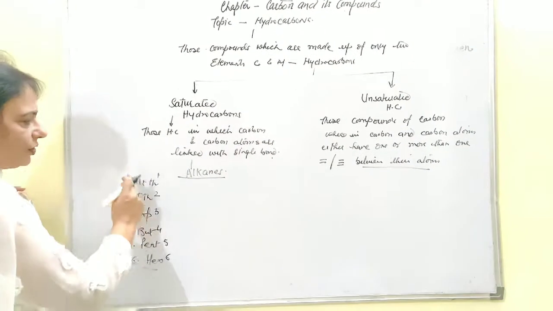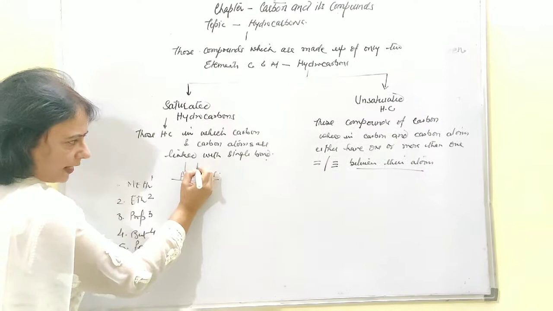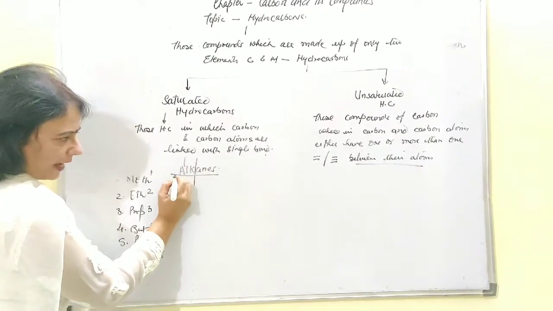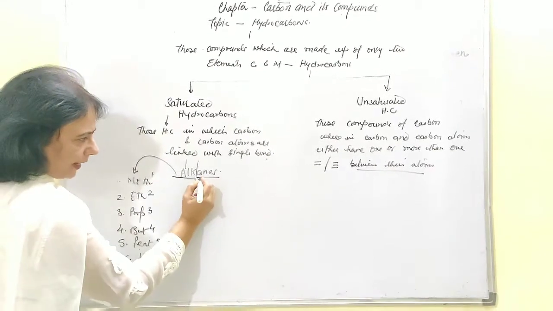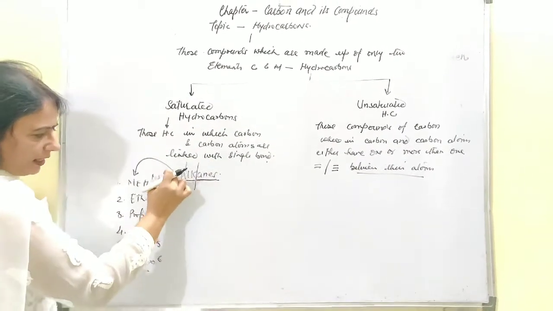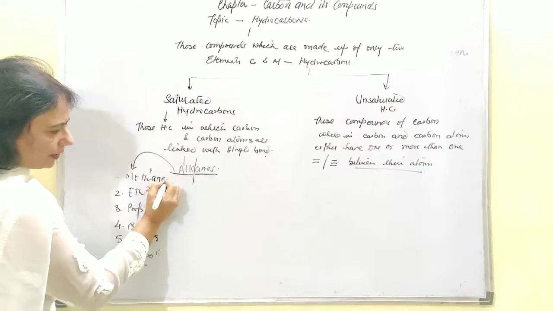Now let's relate all these words with the word alkane. Divide alkane into two parts. This alk stands for these words, and this ane tells about the member when we use it towards the end.